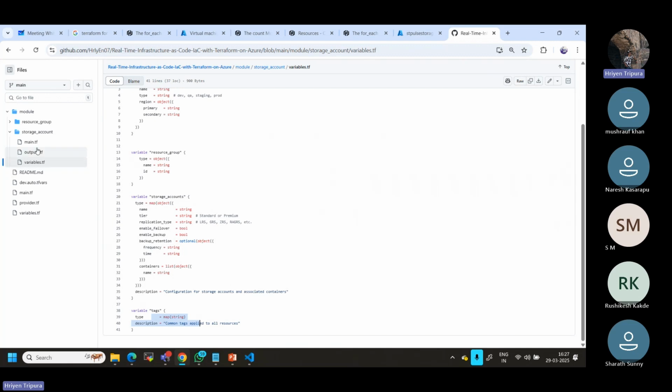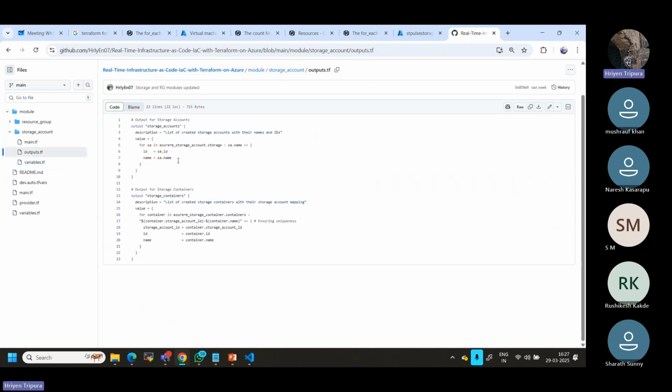Second thing is output. Output is, as a basic example, when you create some resources, after creation you want to see something. For example, you created the storage account. Now you may be wondering how to see the storage account name, or the storage account resource ID, or any other URL. To give that as an output so that we can see it, we can use output. The second reason why we use output is that, say for example, this particular module you are now using in the storage module.